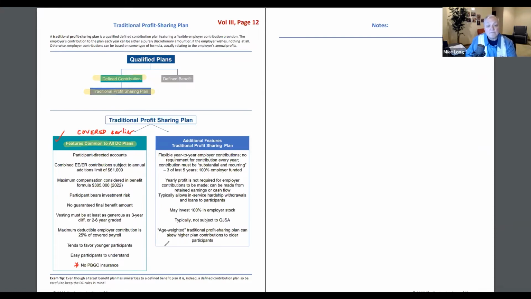And so then we would look at, on the right-hand side there, some additional features common to profit sharing plans: substantial and recurring. Here's a good exam question. A sponsoring employer does not have to have profits in the year for which they make a profit sharing contribution. It could come from cash flow, it could come from retained earnings. But that's a good exam question. They have no profit this year. How much could they put in? The answer to that is going to be collectively 25% of the aggregate covered compensation. That's a really good exam question.